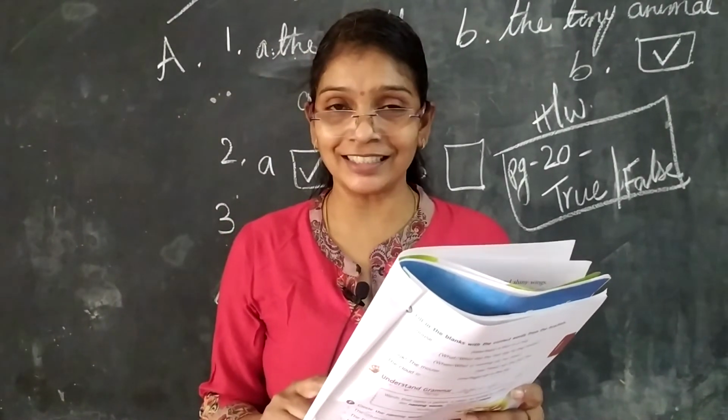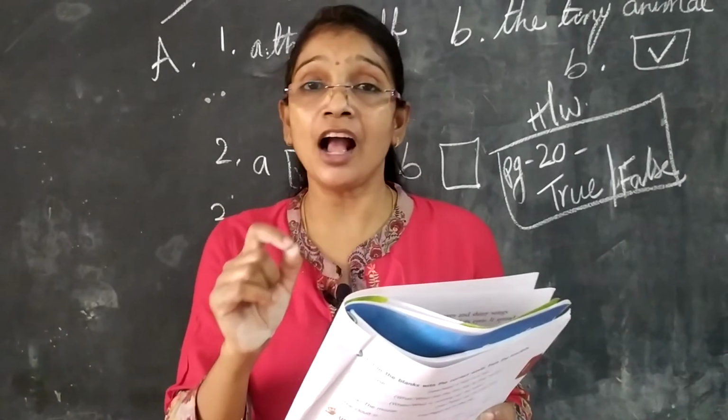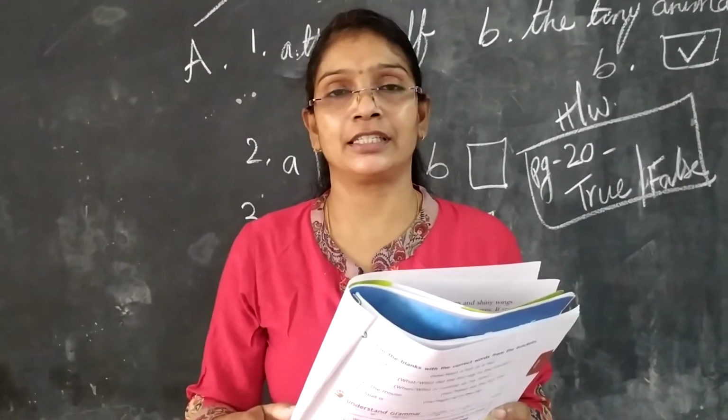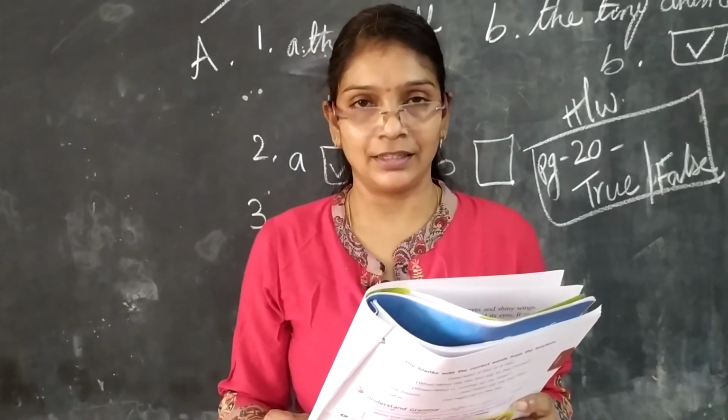That means, children, here we have learned the ER and EA words. Okay, how you will pronounce, I will see, children.